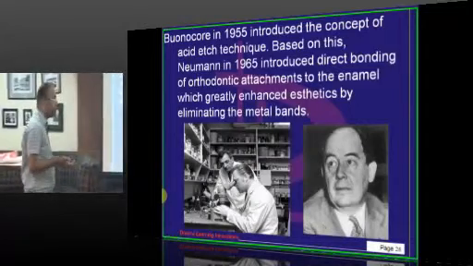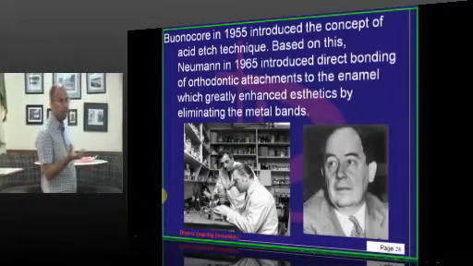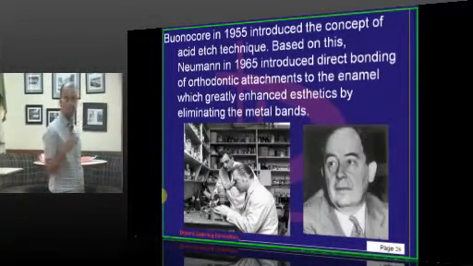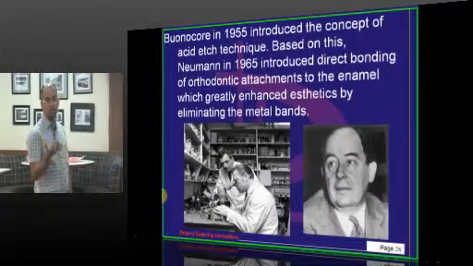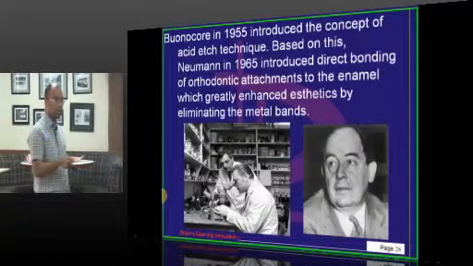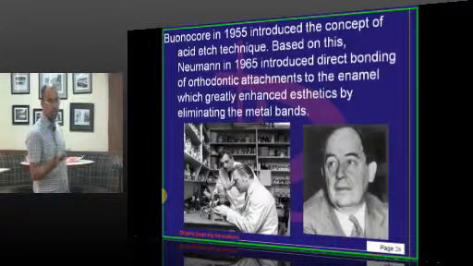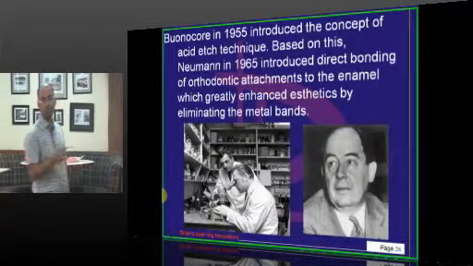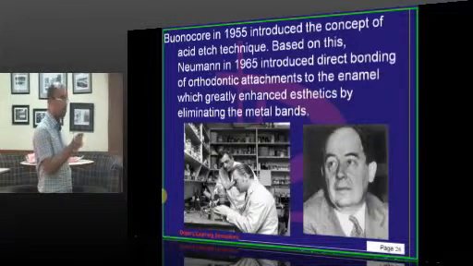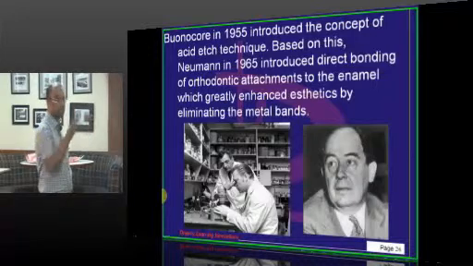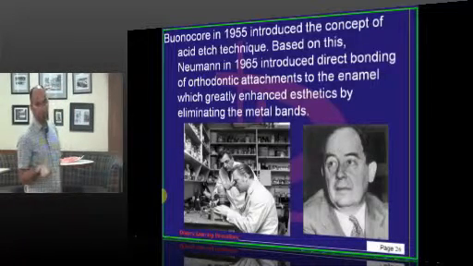One more technique followed is indirect bonding, where we make a tray and the brackets are first placed in the lab setup onto the tray, which is formed on a vacuum-forming instrument, and then that is transferred onto the patient. That is called indirect bonding. Direct bonding is where you take the bracket, apply the primer and adhesive, and place it onto the tooth.